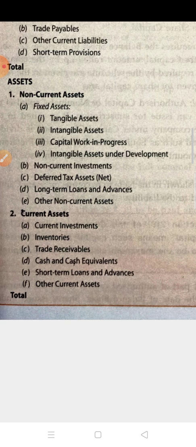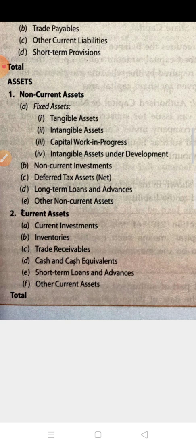In asset also, the heading: asset is classified in two categories. The first one is non-current asset and the second one is current asset. Non-current assets are those assets which are not current asset. It is very simple.